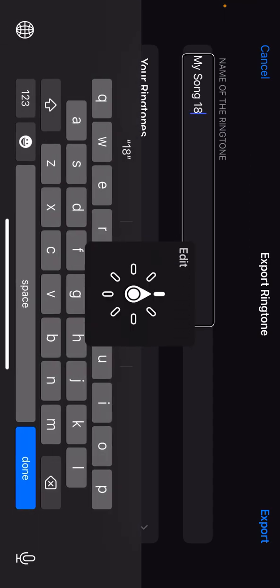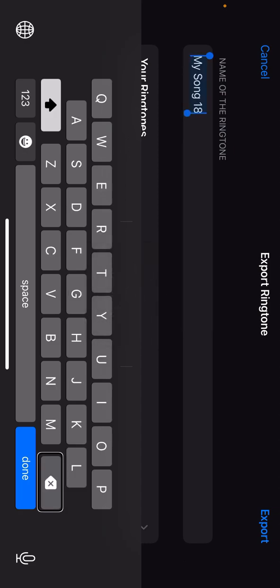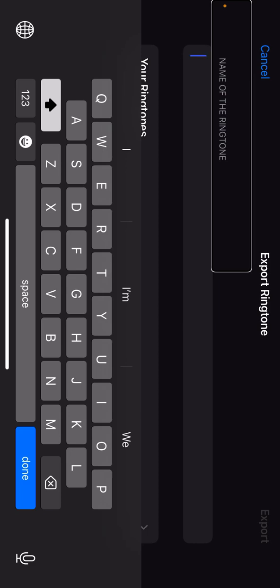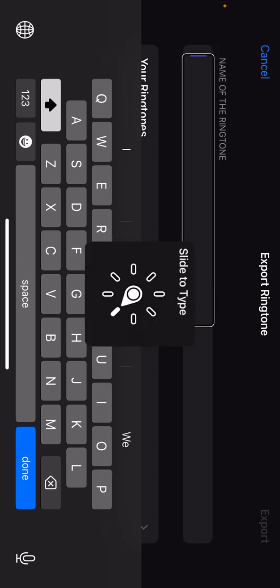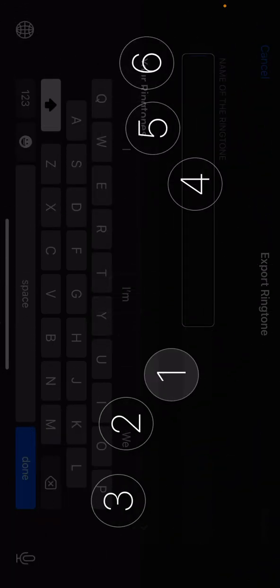Text field. Edit. Select all. Delete. Name of the ringtone. Now we're going to use Braille screen input. Orientation. The button layout's switched.